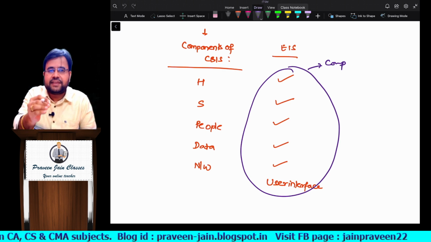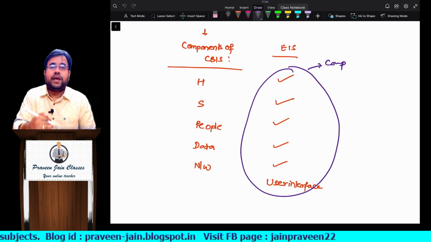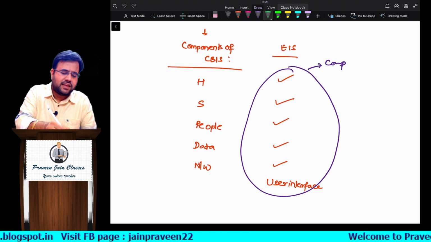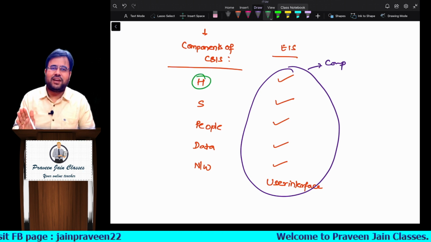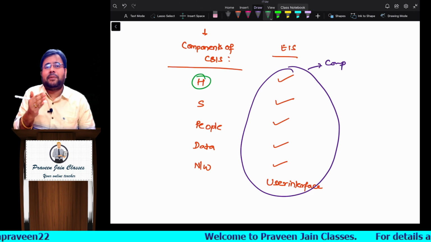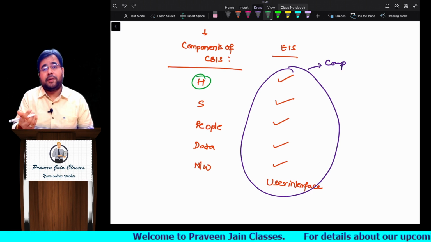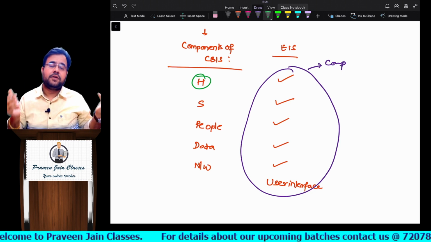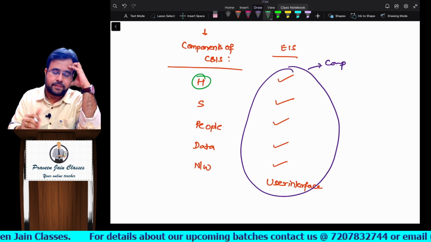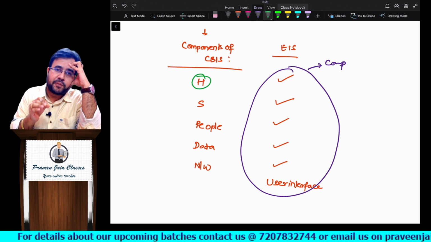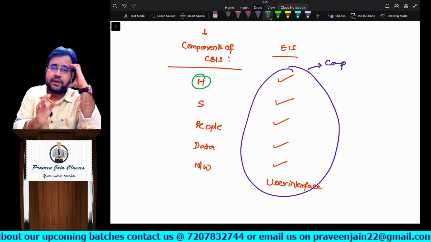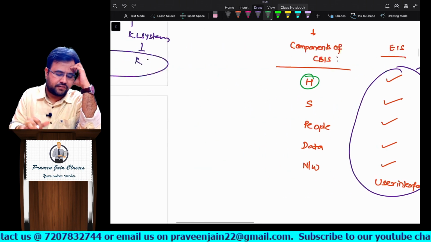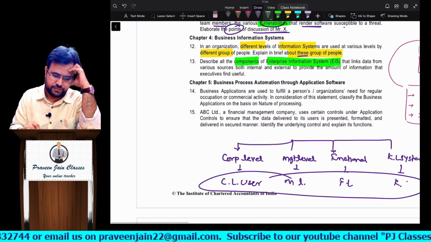A better way of presentation would be to write 4-5 lines on EIS and then explain the components. Most of the time students have a habit of feeling that a side heading is more than enough. Remember, it depends on the examiner's mentality. Imagine the examiner is very good and only looks at side headings; maybe on that day you can escape. But my sincere advice is that the side heading is a must, and at least write the relevant internal points. That is enough. Let's go for the next question.